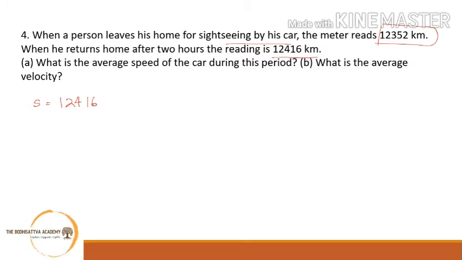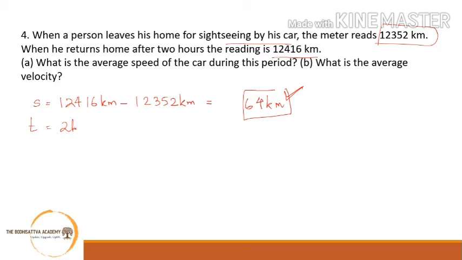Final 12416 kilometer minus the initial reading, that is 12352 kilometers. Now remember students, you have to make this calculation instantly, in your head. You cannot write this down and subtract, that will take a lot of time. So clearly 6 minus 2 is 4 and 11 minus 5 is 6. 1 2 3 will cancel out. So total distance traveled by the person is 64 kilometers.